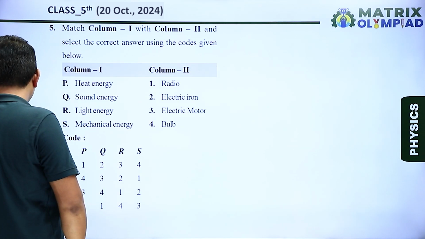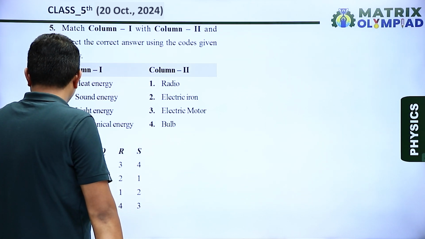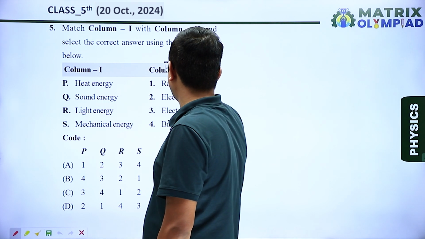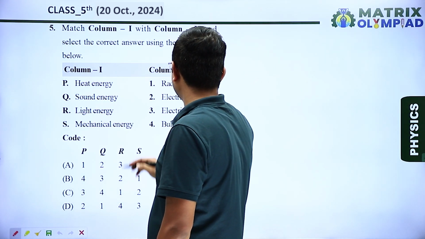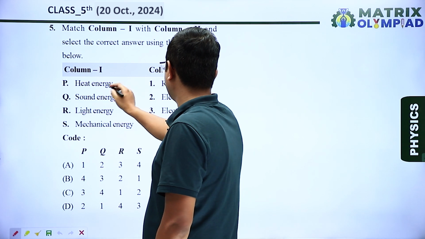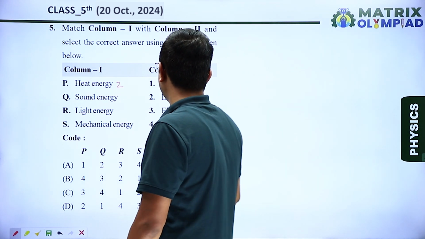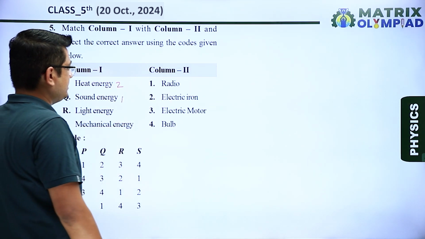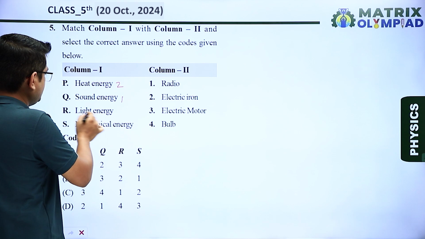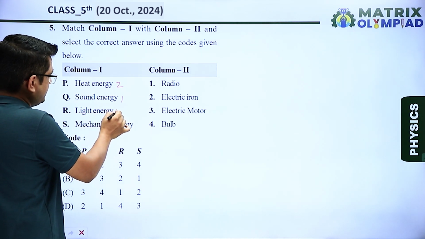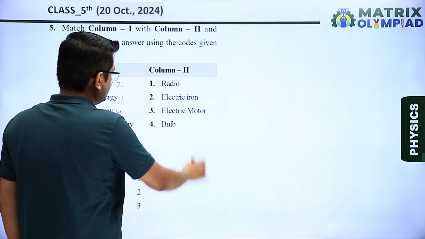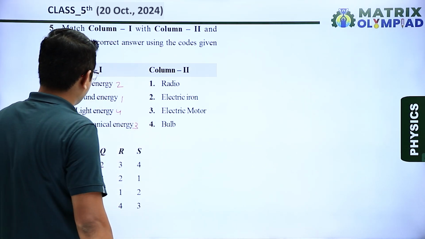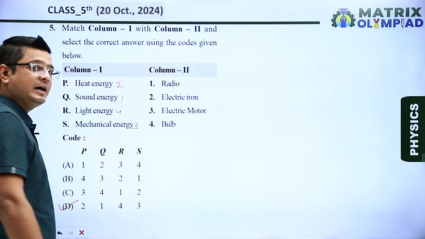Next, question number 5, which is a match the following question. Okay, so let's see. Heat energy. In first column heat energy is given, so we have to match it with column 2. We know that electric iron produces heat energy. So for P I will write 2. Sound energy, for sound energy we can write radio, so I will write 1. Light energy, bulb produces light energy, so for light energy I will write 4. Mechanical energy, we know that electric motor is connected to mechanical energy, so I will write 3. So correct code is 2143. 2143, that means option D is our correct answer.